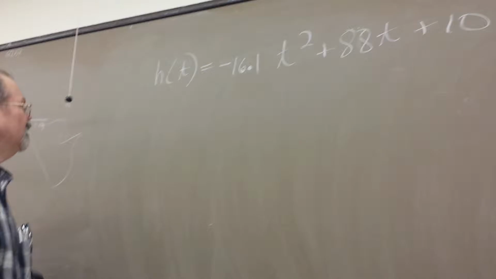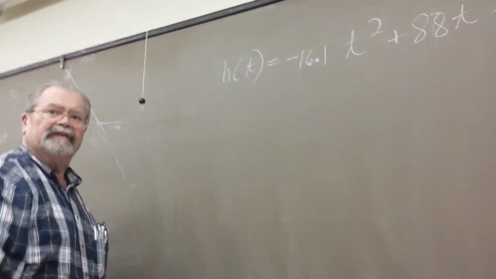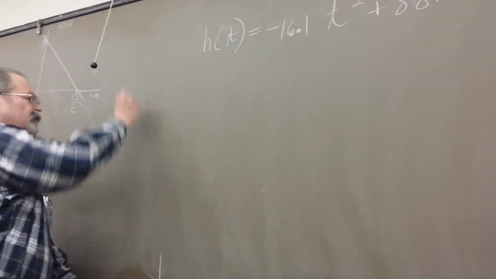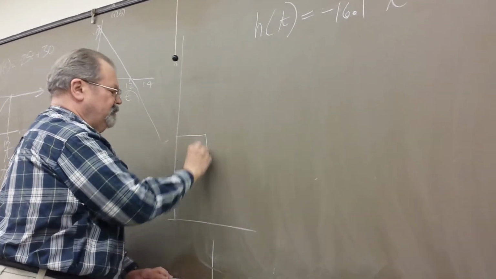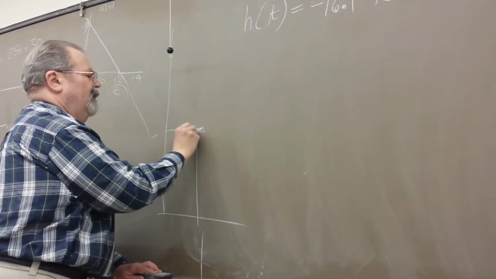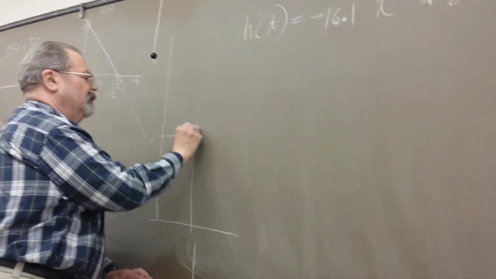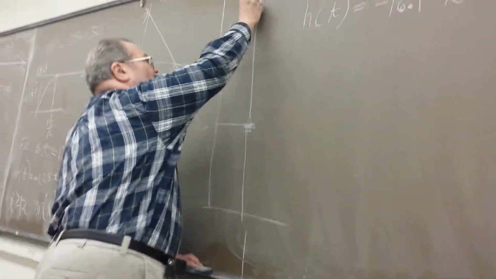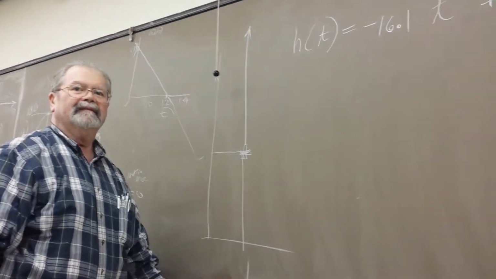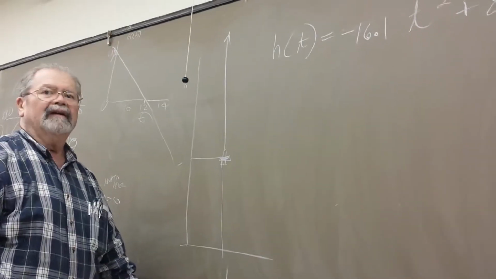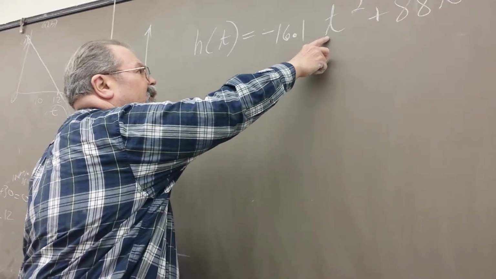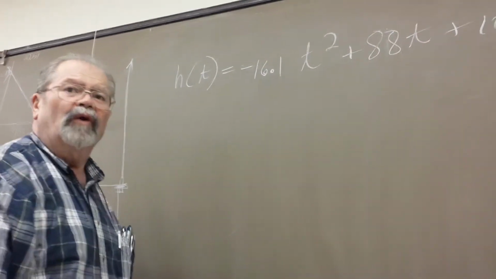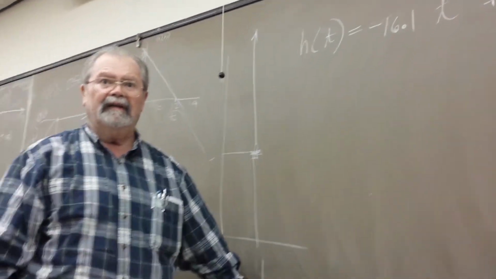Height is distance. What do you think height is? Vertical distance. So here is a rocket launcher. As it goes up, the rate at which it's going up is slowing down.